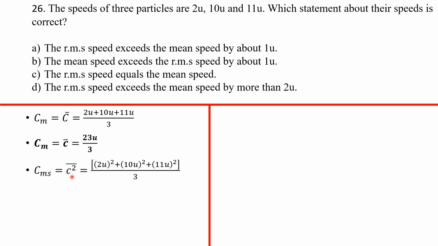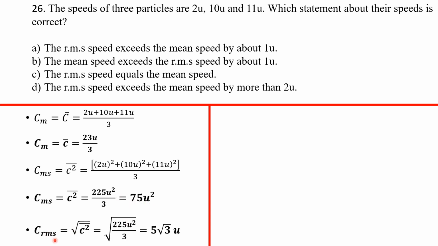So the mean square speed is what has value in physics. You get the speeds and square each one of them first, then you divide by the total number of atoms or molecules. There are 3 of them. So you get the mean square speed as 75u squared. Now, the root mean square speed, of course, you write it as this. It's basically the square root of this mean square speed, which gives us 503u.